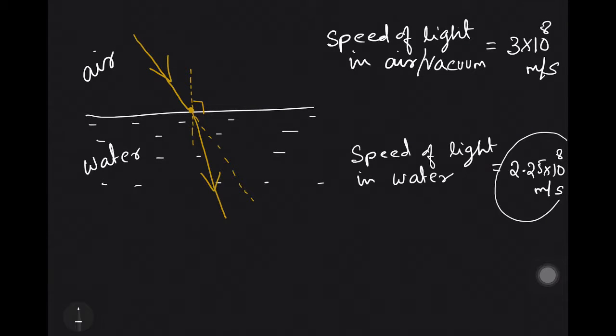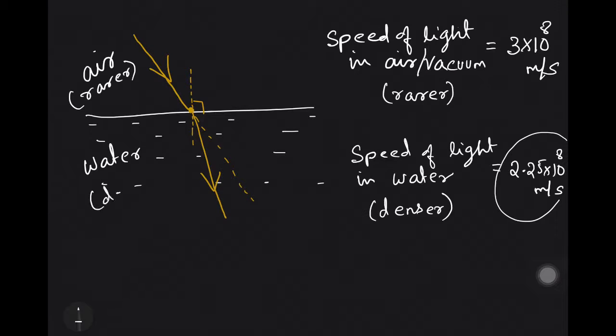So we can say water is a denser medium as compared to air. So we can say air is rarer. I am writing here, air is rarer as compared to water, or water is denser as compared to air. Now here we come to know about one special thing. In this case my light ray was moving from rarer to denser medium, so it has bent towards the normal.